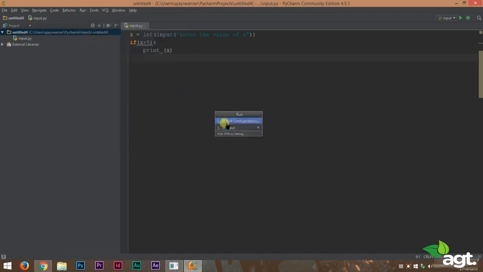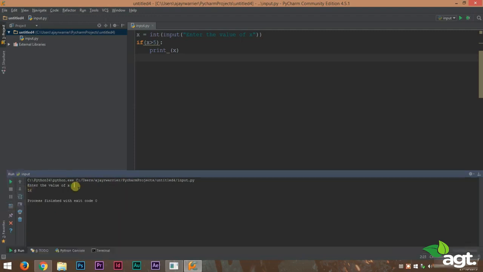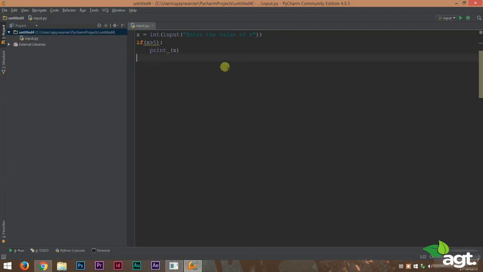Now let's run this program. Enter the value of x. We'll enter 16, which is greater than 5. And we can see that 16 is printed in the output screen. This is because 16 is greater than 5. So I think if statement is clear to you.